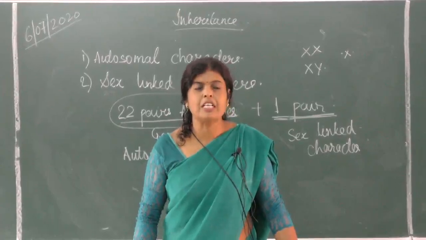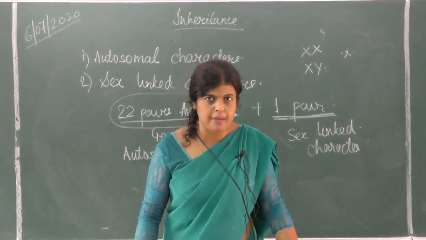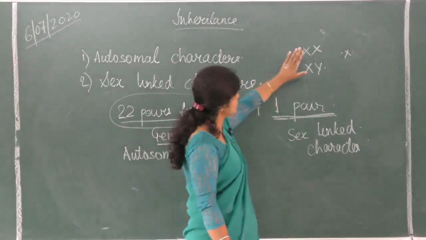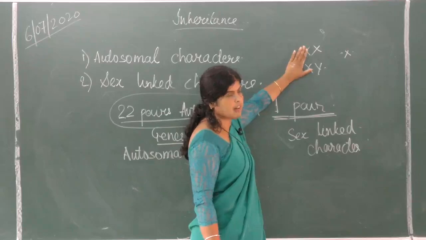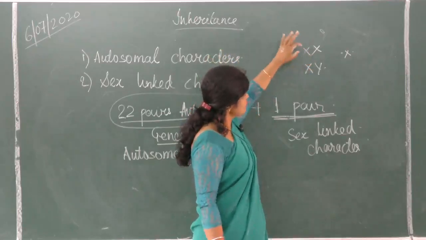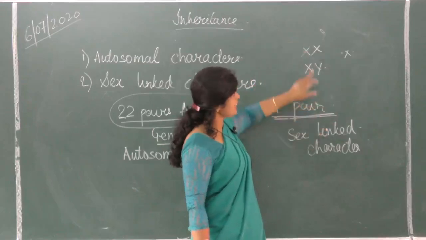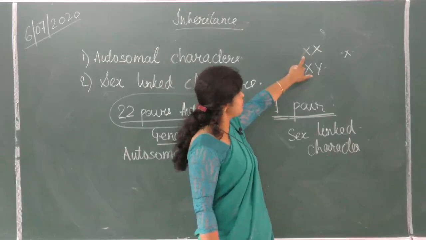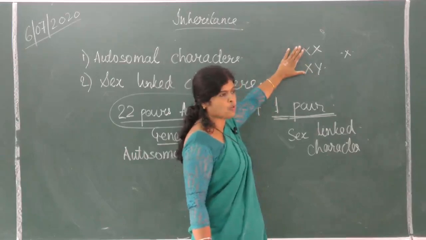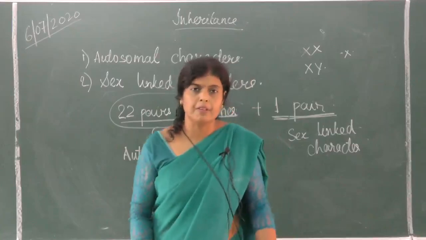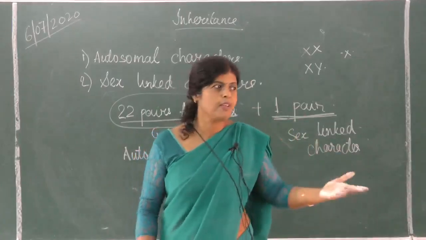Their expression is different in male and female. Is it all right? So repeating once more, since these are different, autosomes are same. Since these are different, the genes present, the sex-linked character, genes controlling the characters present on the sex chromosome, their expressions are different in males and females. When I explain, you will understand.